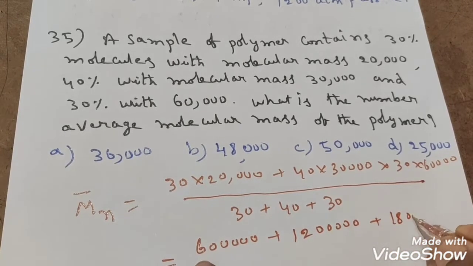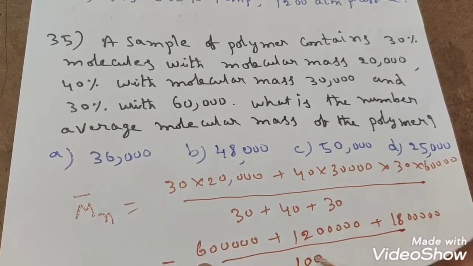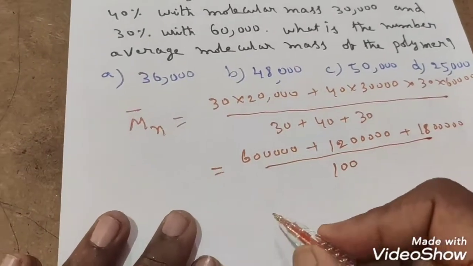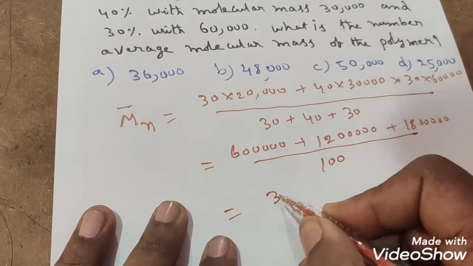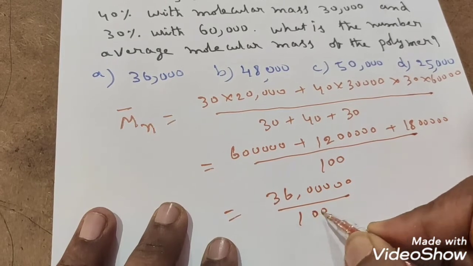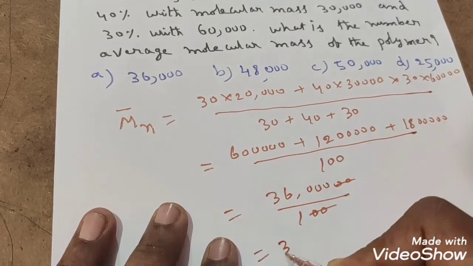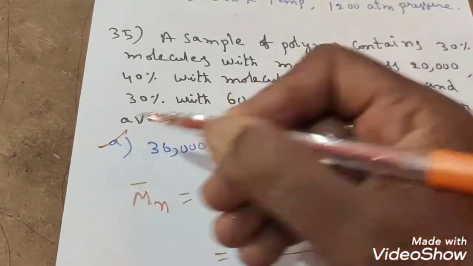Next 18 lakhs, divided by 100. Correct or not? Yes. If you add these, you will get 36 lakhs in total, divided by 100. Two zeros cancel. 36,000 is the correct answer, students. So 36,000 is which option?